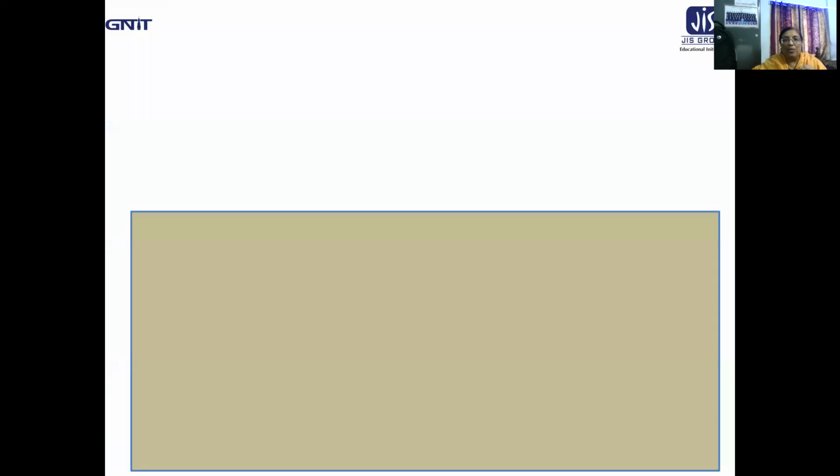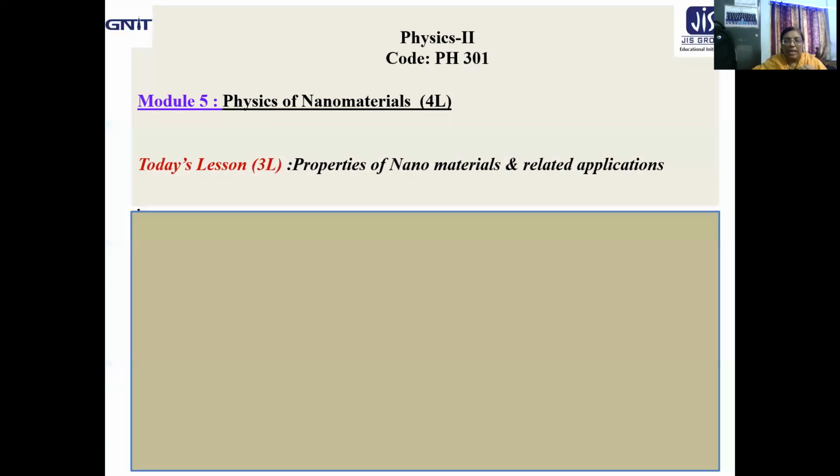So let us take a look at what we are going to deliver today. Actually, I am continuing module 5 of Physics 2 with code PH301. In module 5, we have to cover the physics of nanomaterials, where a total of 4 lectures are allocated. Today I am starting lesson 3. In today's lesson, I will discuss mainly the properties of nanomaterials and some related applications.